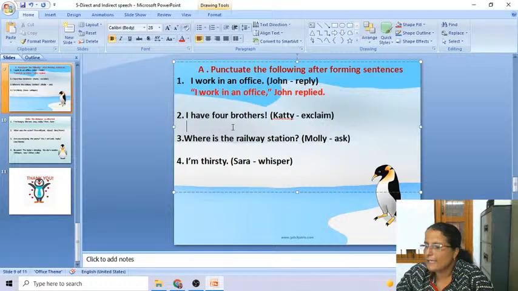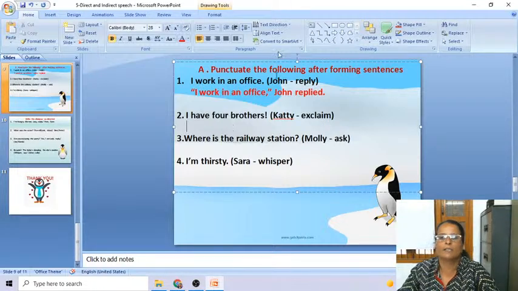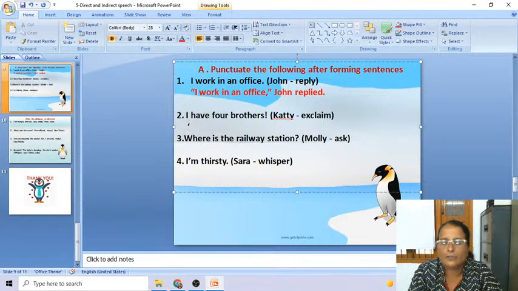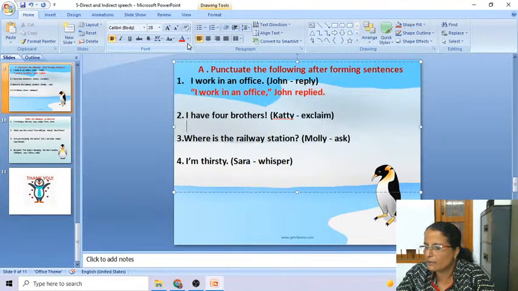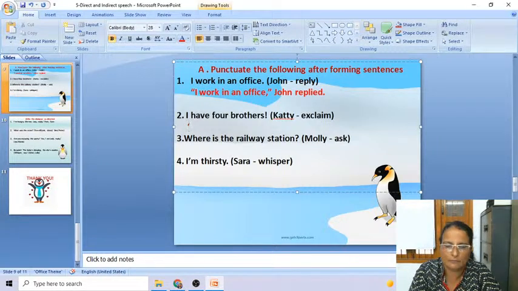Bharata Shukla, see, I have 4 brothers. After brothers, you have to put an exclamation mark. Within inverted commas, you have to write, I have 4 brothers. All of you practice this second format. All of you. I have 4 brothers should be in inverted commas. Okay.